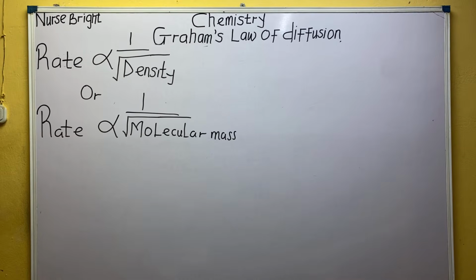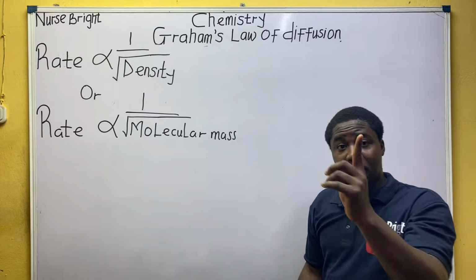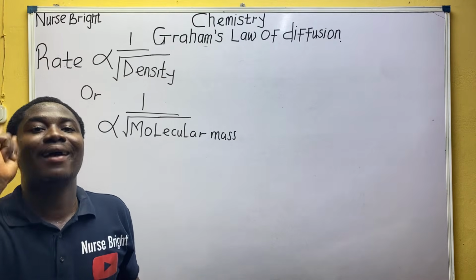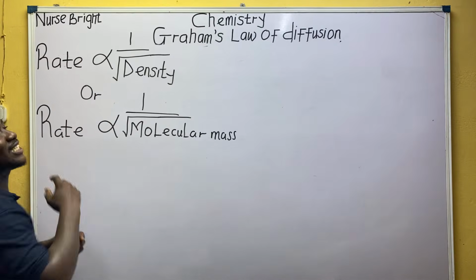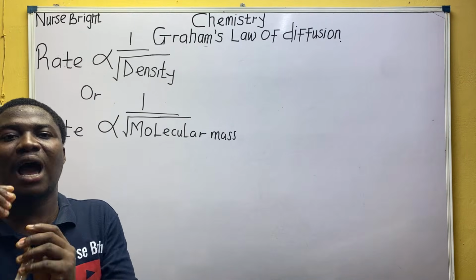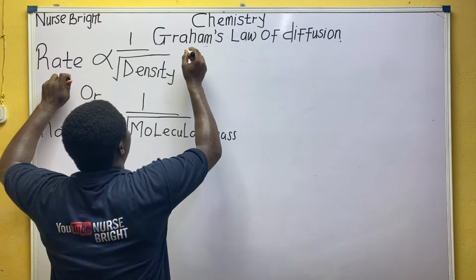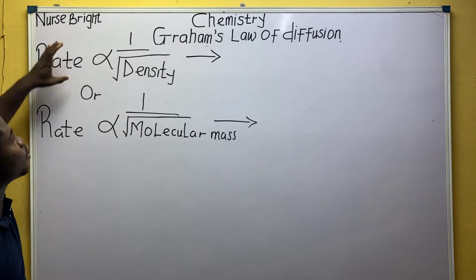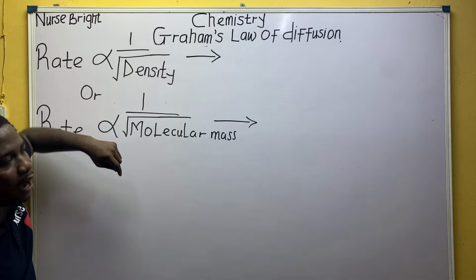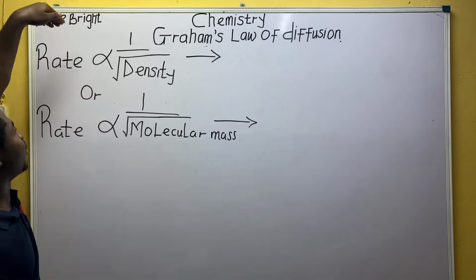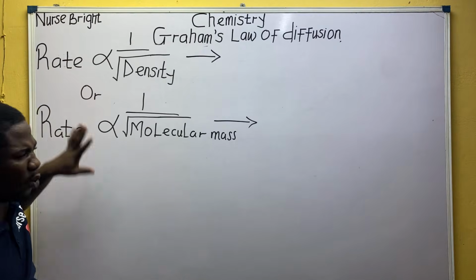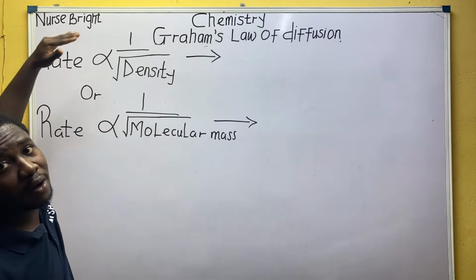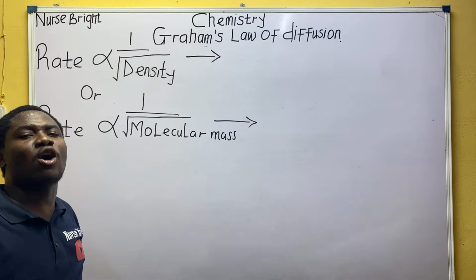So, what will happen here is this. Everybody pay attention. I want to form an equation that is essential for these two expressions. I'm not going to do derivation. I will just tell us what to do. Remember I said as rate goes up, density goes down. As density goes up, rate goes down. Same applies to this. As rate goes up, molecular mass goes down. As molecular mass goes up, rate goes down.